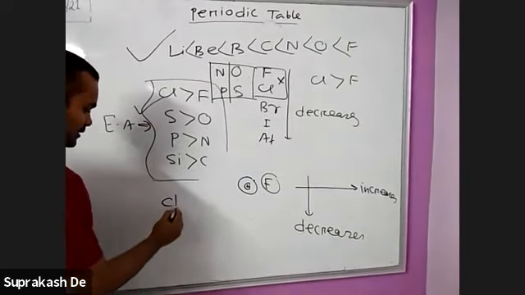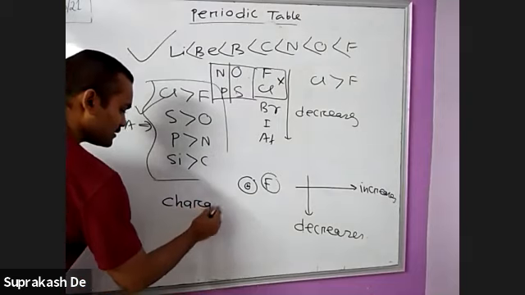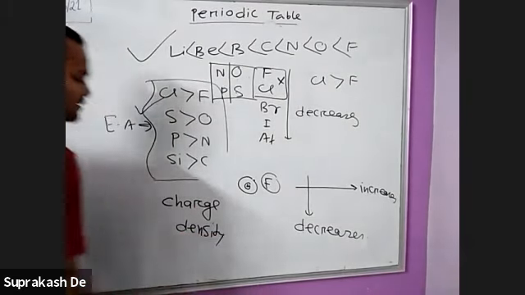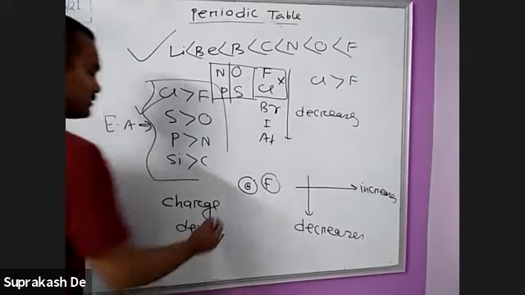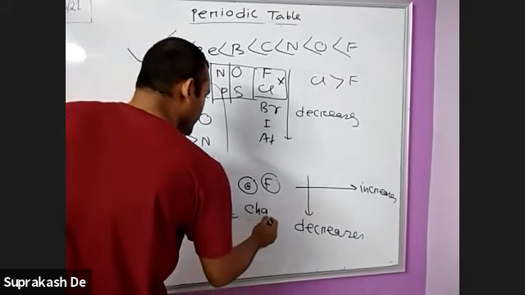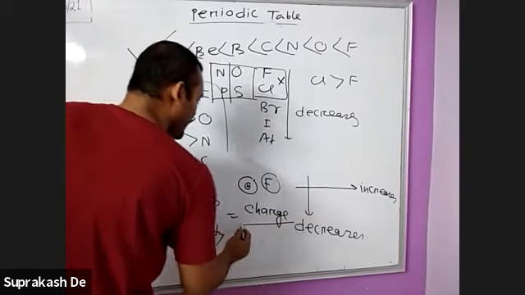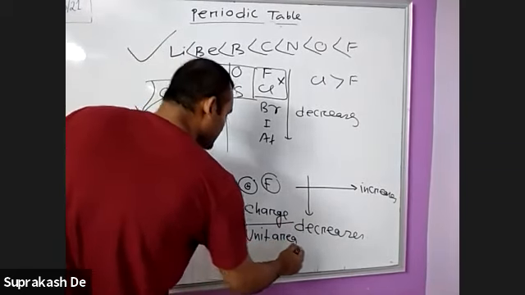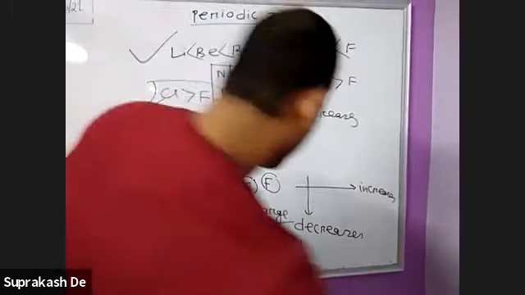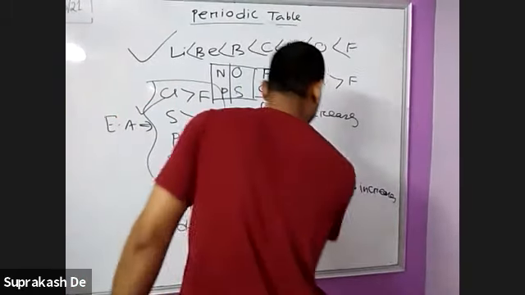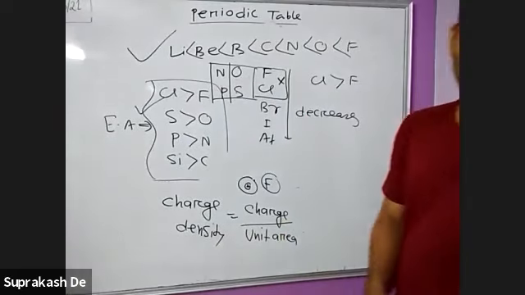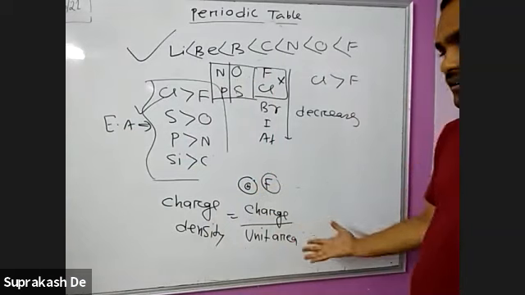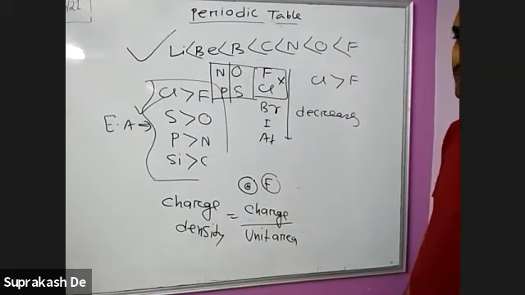In terms of chemistry, this is called charge density. Charge density means what? Charge per unit area. This is the charge density. So when the charge density increases, charge per area, it becomes unstable.